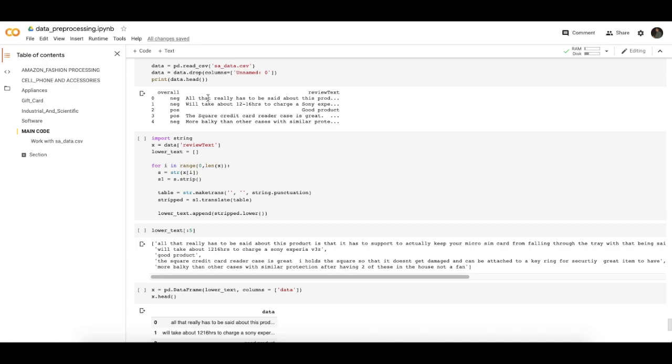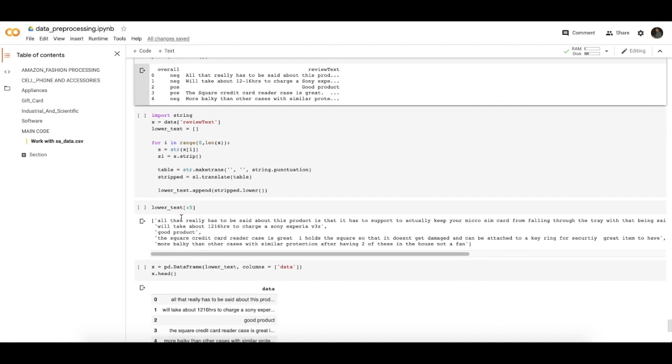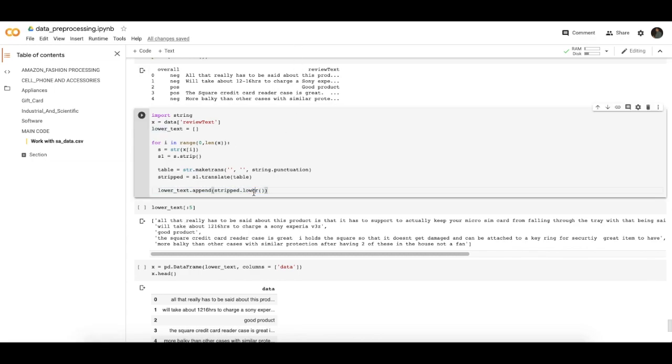Now our review text data is in camel case. So now we are converting it into the same case, either upper case or lower case. If we want it in lower case, then we define it with lower. If we want it in upper case, then we use strip dot upper, and it gives us all data in upper case.